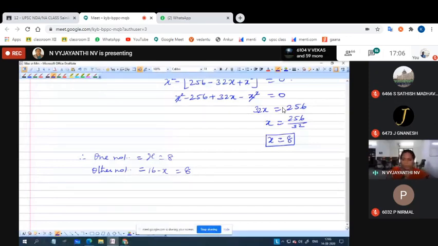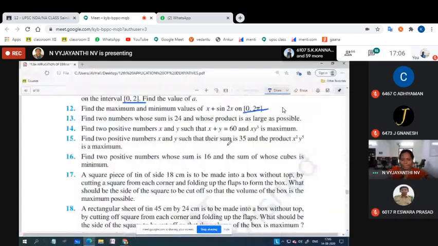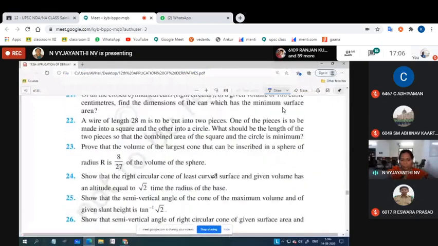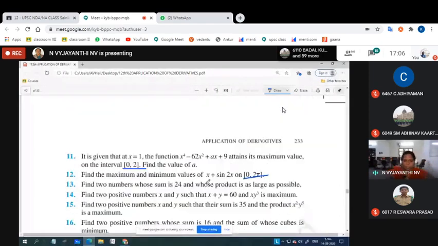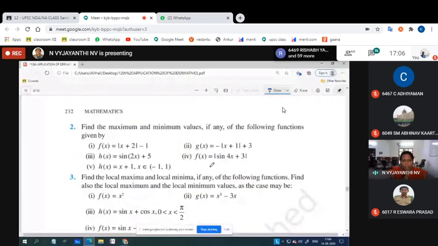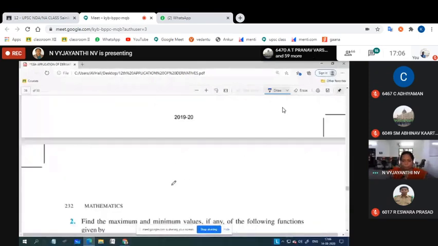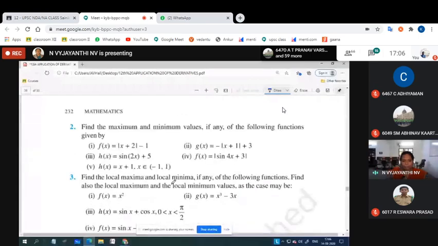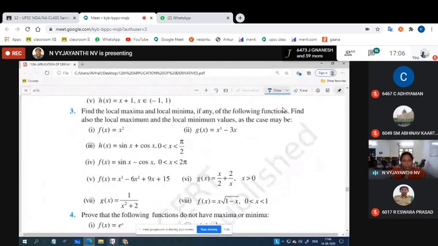Are you all now comfortable with the second derivative test? So these are all important 6-mark questions. I told you that we will discuss these 6-mark questions after our NDA exam. And again, we will come back to the previous problems, the problems which we have here in the second sum. We have completed all the problems in the first sum, no? We will discuss the third sum and we'll come back to the second sum after completing the third one. It is based upon the difficulty level we are now discussing.